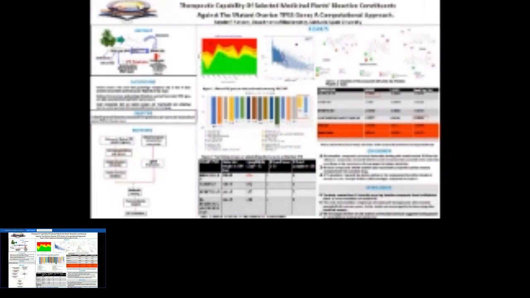So we had to do modeling, and with that, structural refinement and protein validation also. The natural compounds were retrieved from 7 plants, downloaded as SDF files of these ligands, and we did ligand preparation, which led us to molecular docking to check their binding interactions, and also to ascertain our compounds' activities, we did density functional theory calculation.